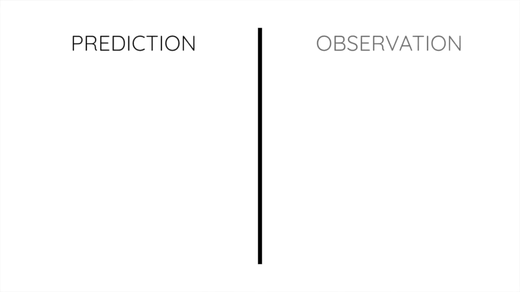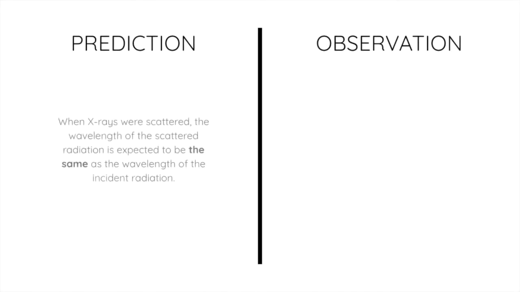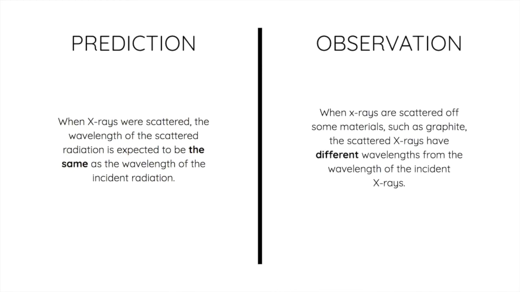Next is the Compton effect. It is the term used for an unusual result observed when X-rays are scattered on some materials. Prediction shows that when X-rays are scattered, the wavelength of the scattered radiation is expected to be the same as the wavelength of the incident radiation, while observation shows that scattered X-rays have different wavelengths from the incident X-rays. This unusual result becomes once again an unexplainable phenomenon.